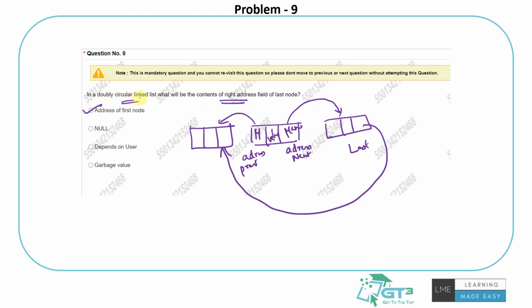That's what they said. In a doubly circular linked list, what will be the contents of the right address field of the last node? This is the last node. What will be there in the right side address? It will be storing the address of the first node, right? And what will be the left one? Will be storing the address of the last but one. What will happen with the first node, for example? The right side will be storing the address of the second block, and the left one will be storing the address of the last block. That's how the circular linked list works. So for this, the answer would be address of the first node.